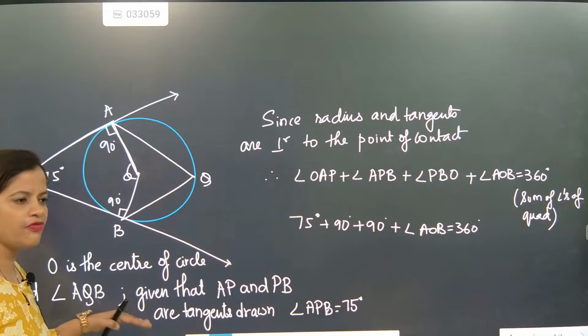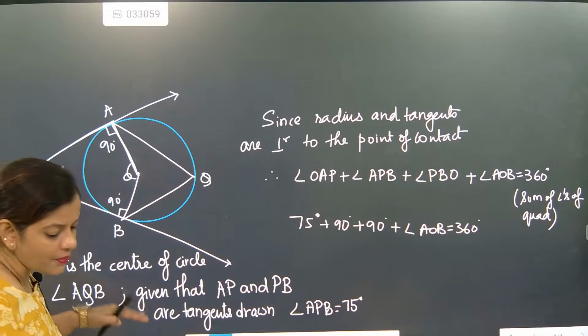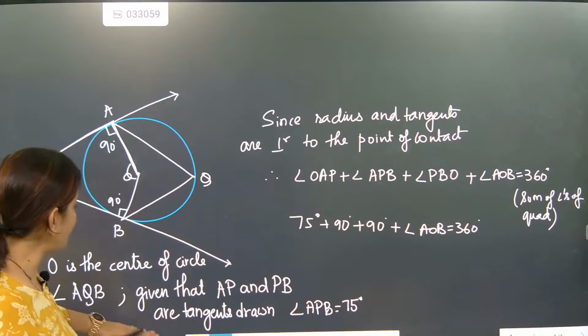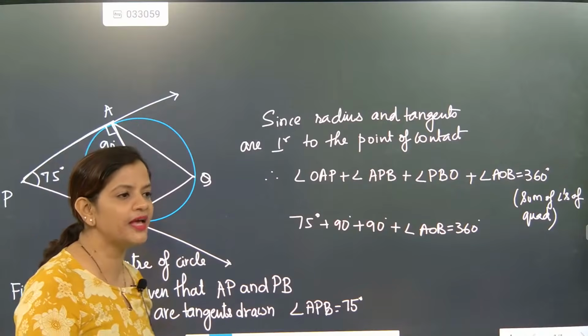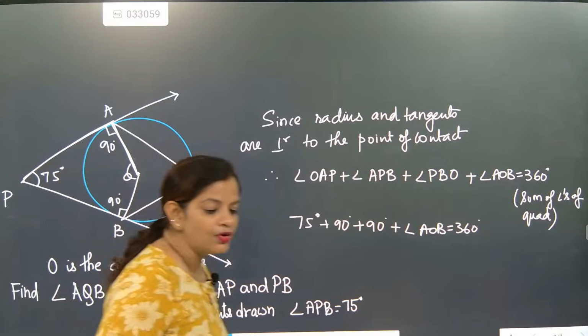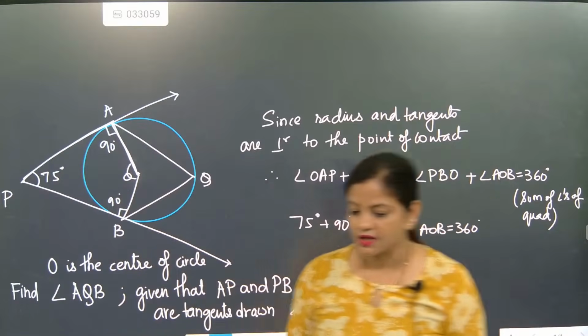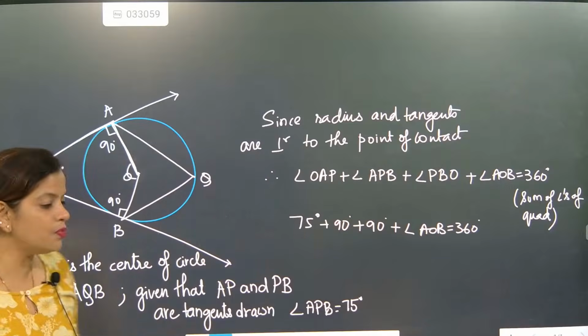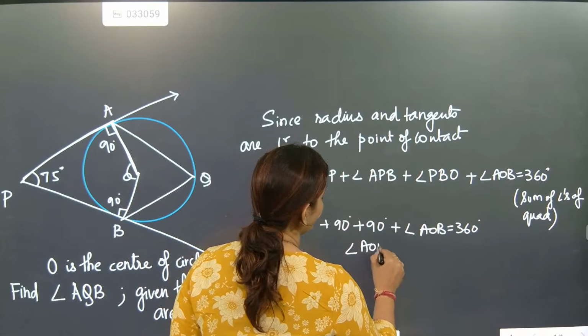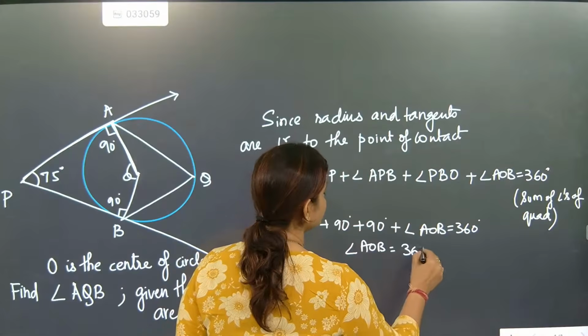Did you see my way of writing? You need to copy my way of writing. You need to understand how to write. The way of presentation has to be there. So first what you need to learn from me is how to present the question. That's most important. So angle AOB is equal to 360.